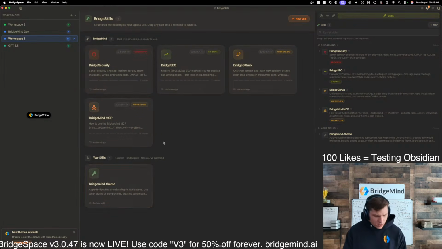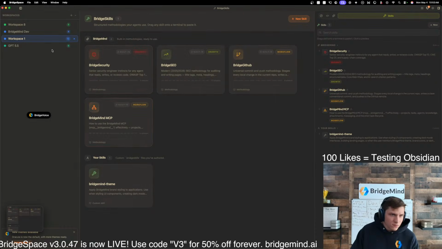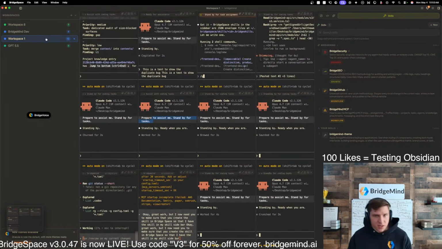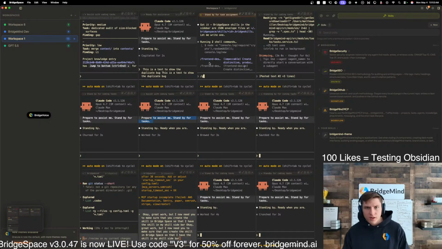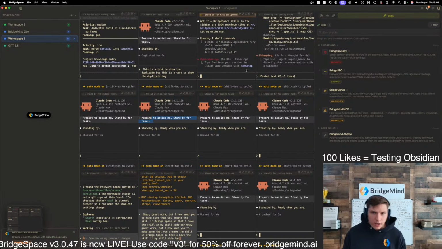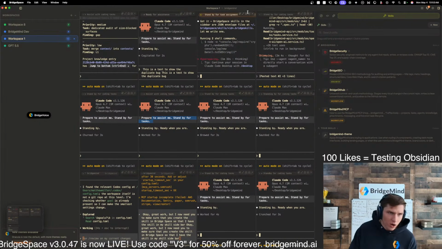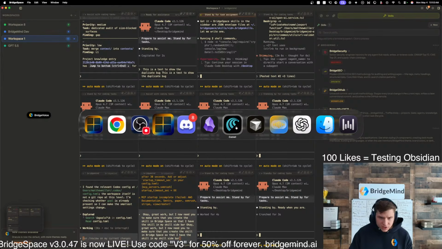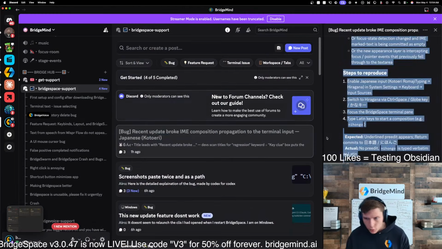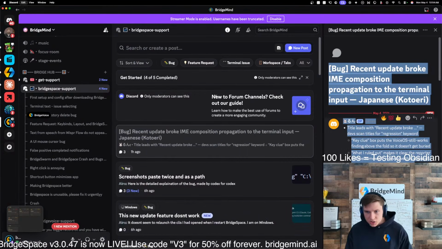Okay, I still don't have any skills here. Let's check this out. I'm trying to get this one to actually create a skill. It is struggling though. I think it's still working. So it should show up here in our skill sidebar. Let's go back over here and process a ton of these bug reports. This is the first one. Let's just copy all this.